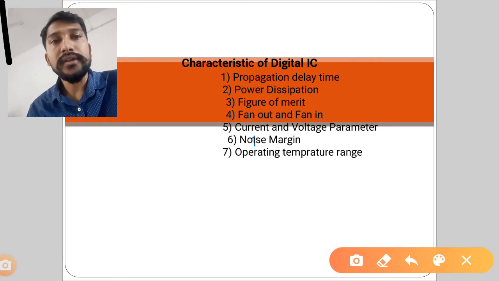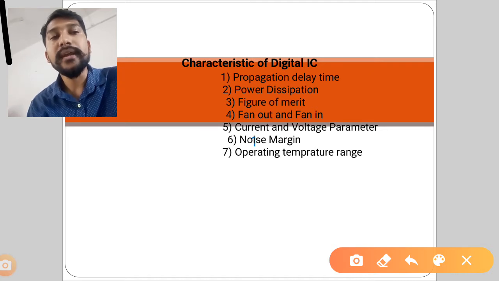Next, current and voltage parameter. So which current and which voltage parameters we will be considering? Input current, input voltage, output current. These are the voltage and current parameters. Next is noise margin. So what is noise margin? Amount of noise which can be tolerated by that circuit without changing its behavior, that is called as noise margin, or how much noise that circuit can tolerate.